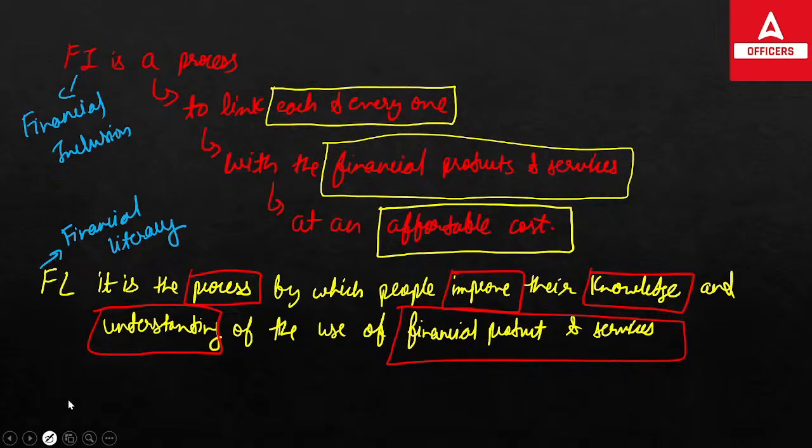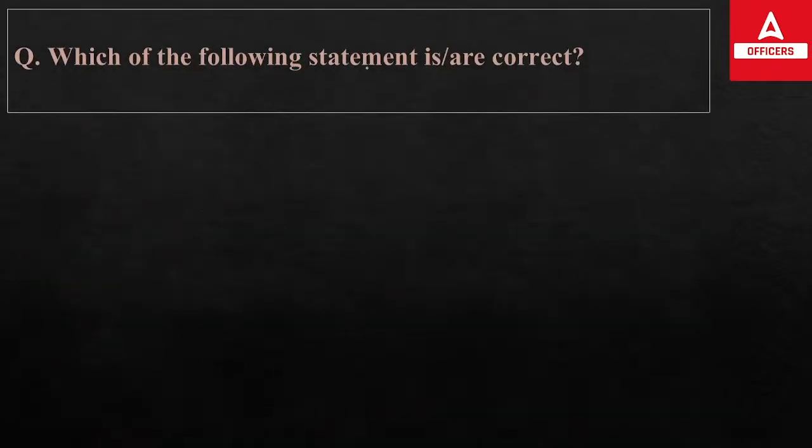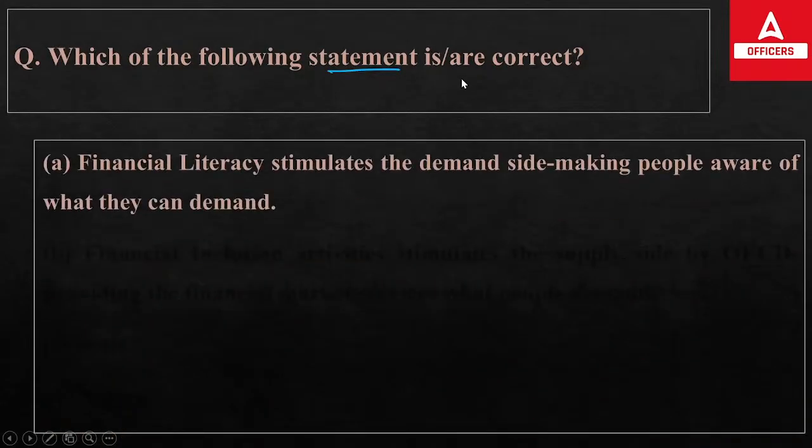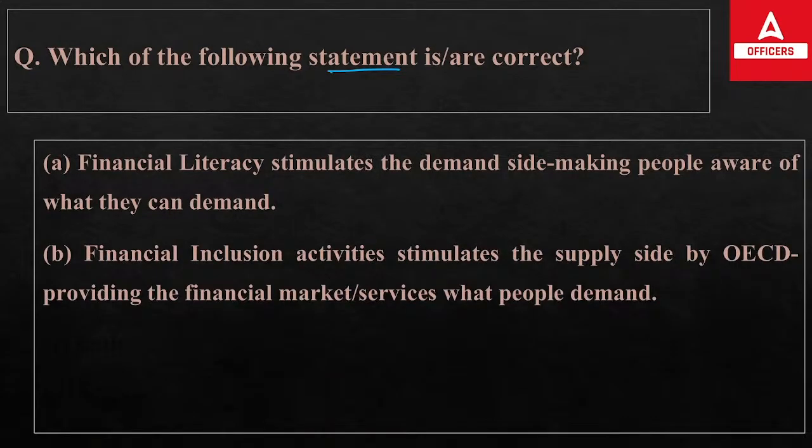So the first question is in front of you, which asks which of the following statements is correct. First, financial literacy stimulates the demand side, making people aware of what they can demand. Second, financial inclusion activity stimulates the supply side, providing the financial market services what people demand. Third, both, and fourth, none of the above.